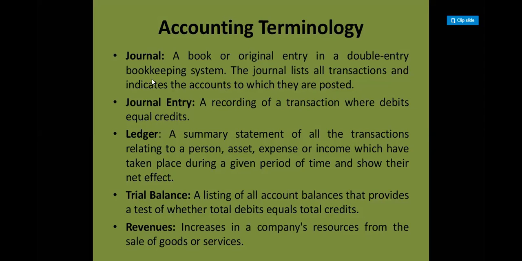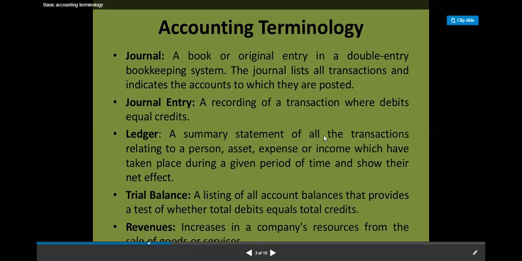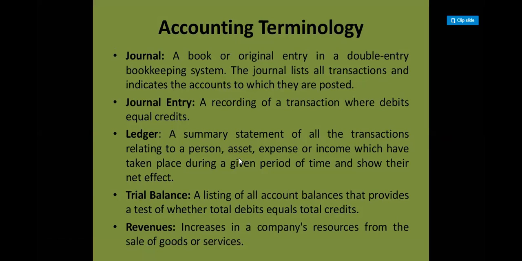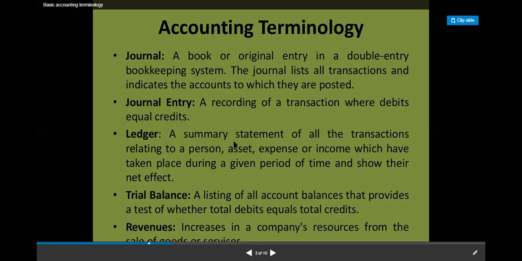You have to write how much cash has gone, what things you have done. You will have to make a very summarized statement of your transactions: how many assets I have, how many expenses I have, how many times I have received cash, how many times I have purchased something, to whom I have to give. So for that, it's a summary statement of all the transactions passed in the journal. It's a summary of all the transactions relating either to a person or an asset. An asset is whatever you are having. For example, where we are living, the building is my asset, land is my asset, all these things which are my property, cash is my asset. So whatever things I am having, we give it the name of my asset.